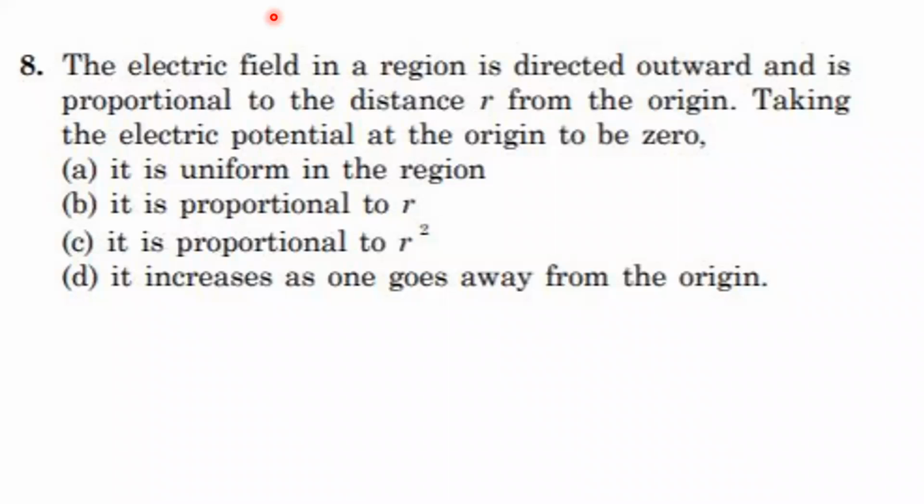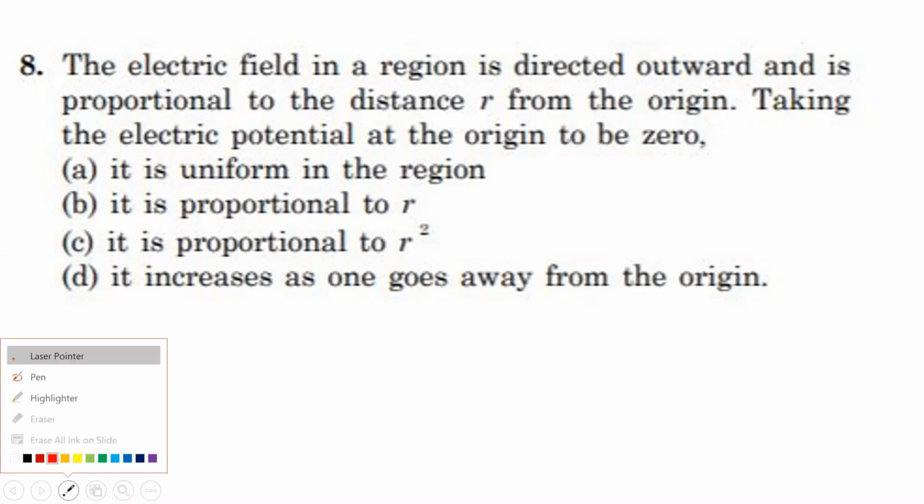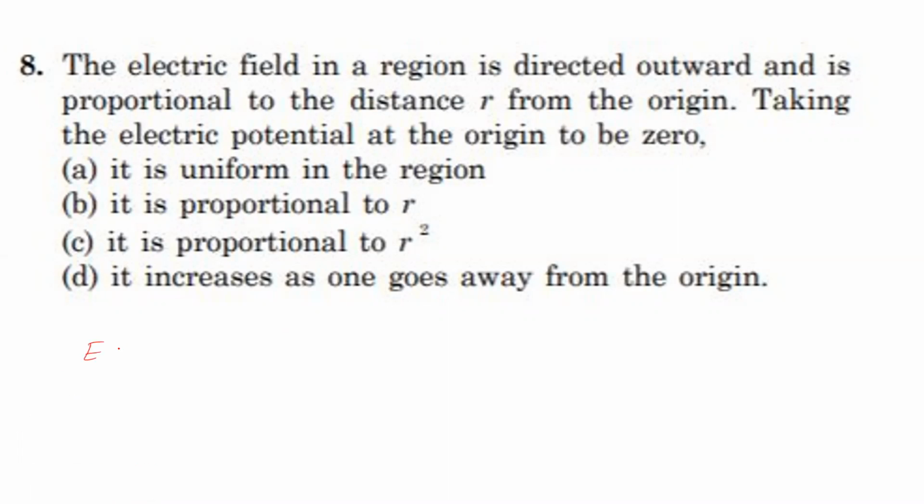The electric field in a region is directed outward and is proportional to the distance r from the origin. Taking the electric potential at the origin to be 0, then the electric potential varies uniformly in the region, is proportional to r, is proportional to r square, or increases as one goes away from the origin. Actually, the electric field intensity is given here as directly proportional to r. So let us take the electric field equal to some proportionality constant into r.